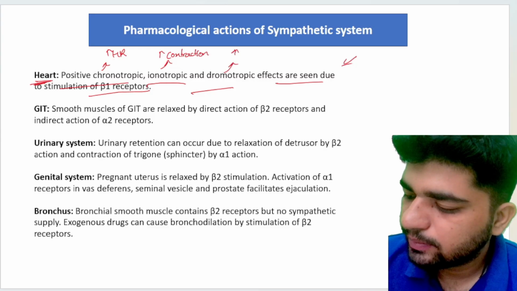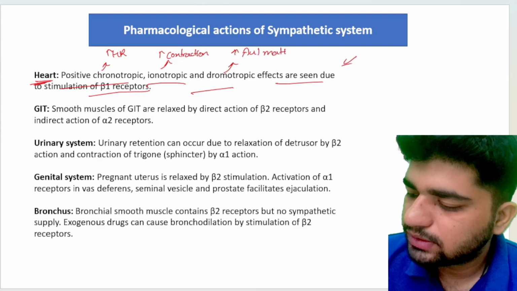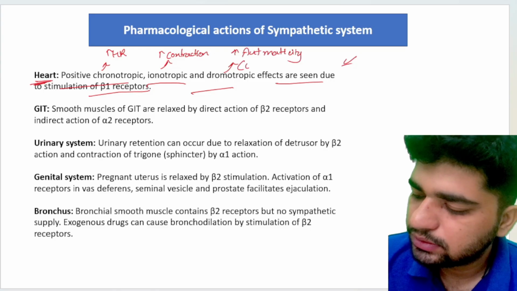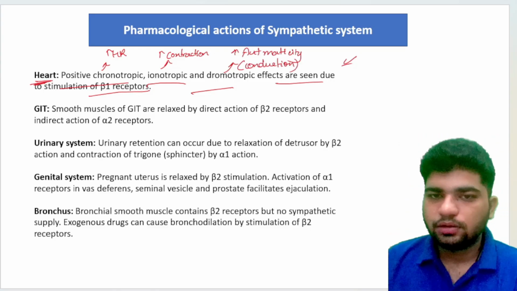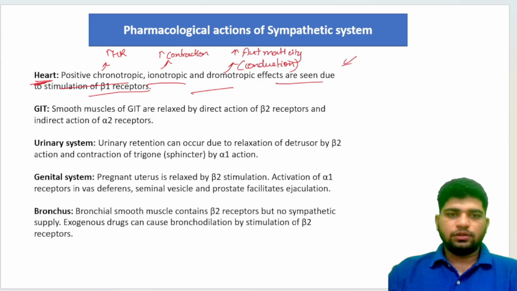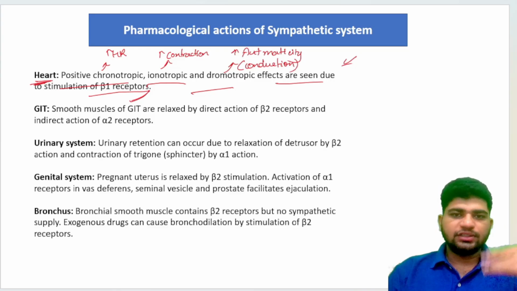Dromotropic increases the conduction, through the AV node and SA node. Whenever there is stimulation of beta 1 receptor, you will see the heart rate increasing, contraction increasing, and automaticity increasing.